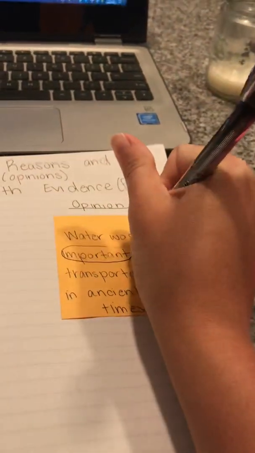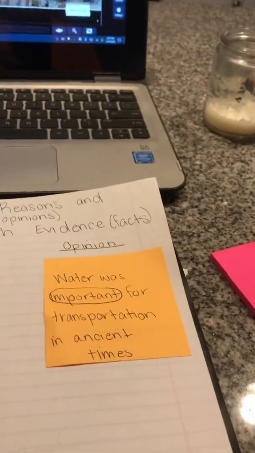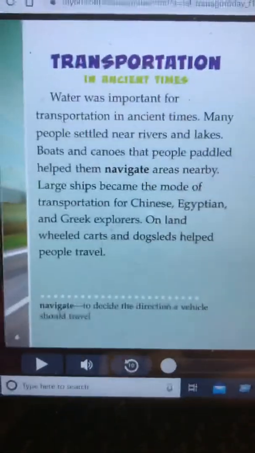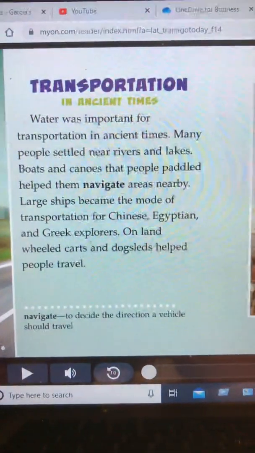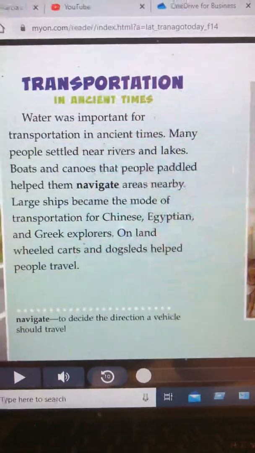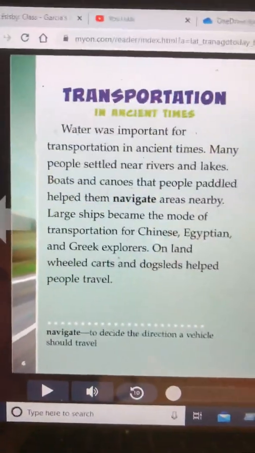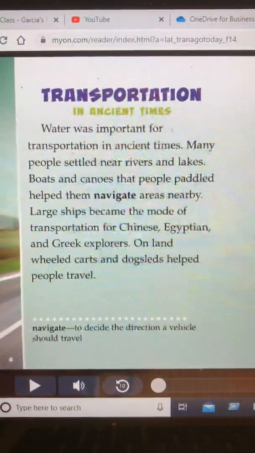Well, what facts, what specific evidence does the author provide that supports that water was important? And I'm going to really focus on that key word. What made it so important for transportation? All right, well, I'm going to keep reading. Many people settled near rivers and lakes. That doesn't really explain why water was important, but it does explain that people were next to water.